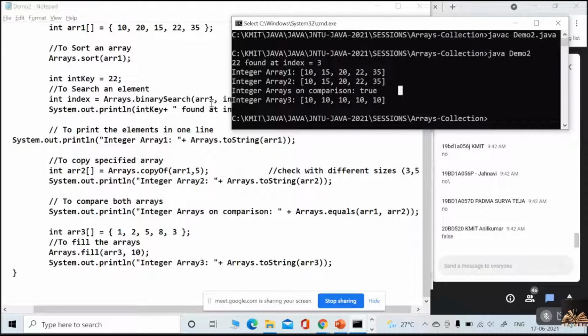Did I use the set method on the Arrays class? No, right? That is list dot set. I just used set on the list. But what I am asking is, in the Arrays class, what are all the methods we have seen right now? Okay, it's okay. I know that you remember all these things, right? Fine.